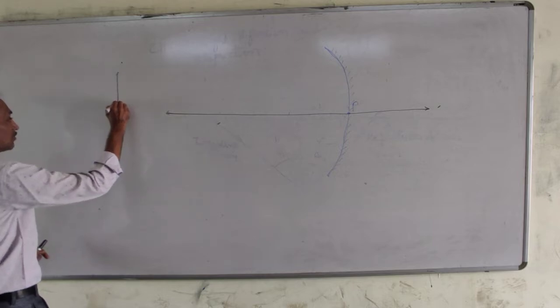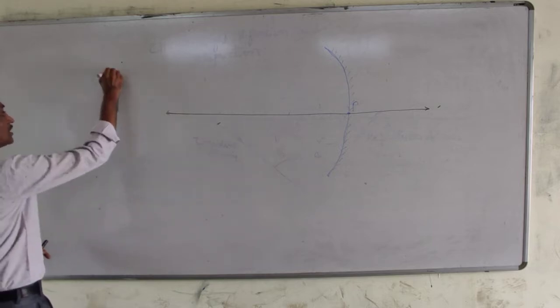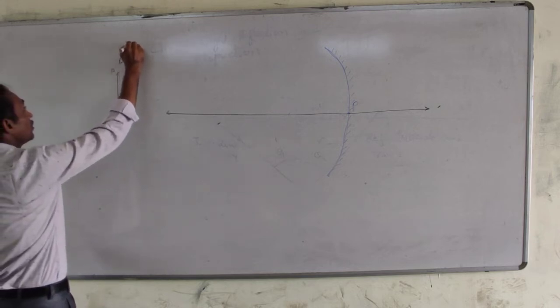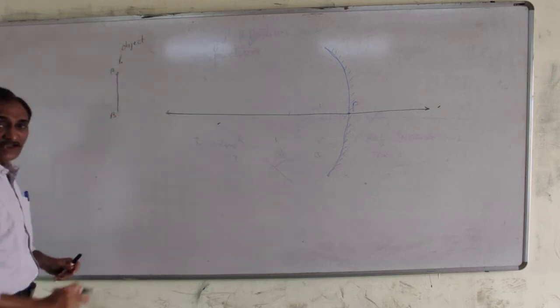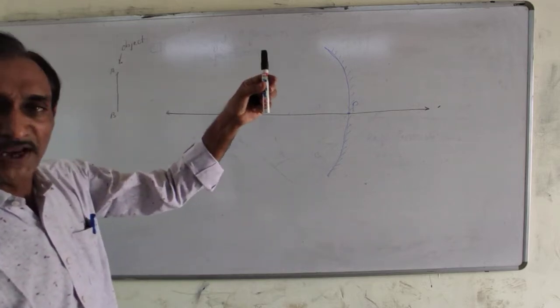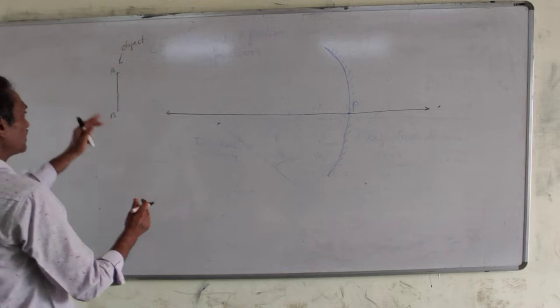Let us consider the object AB, held vertical to the principal axis, say a pen or pin. It is very very far.